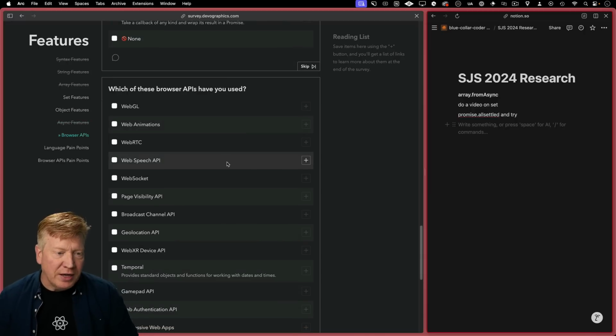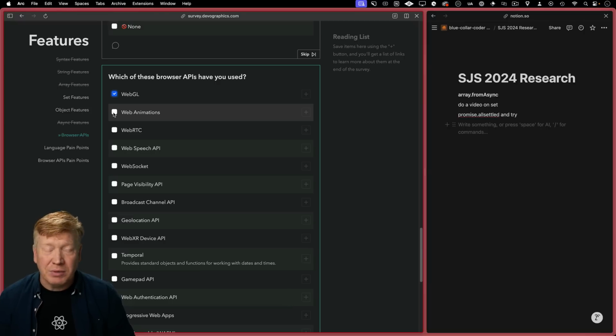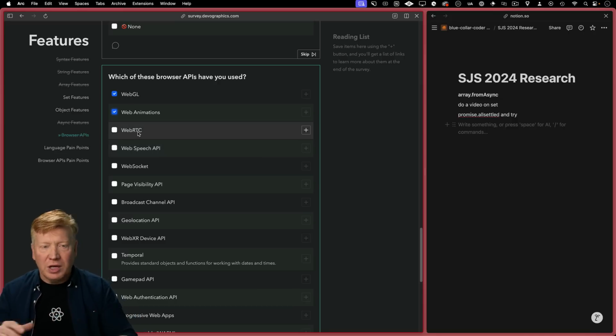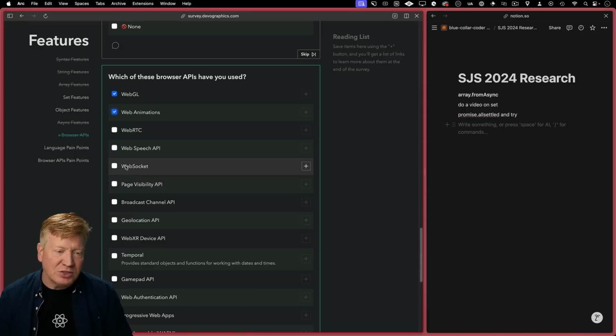Ooh, browser APIs, yes, let's do it. Have I used, yes, I've actually used WebGL. I copied and pasted code. Web Animations, sure, absolutely. Again, copy and paste. WebRTC is the one where you are doing real-time communications, I guess. So basically video, peer-to-peer. I know it exists. I haven't actually written for it myself.